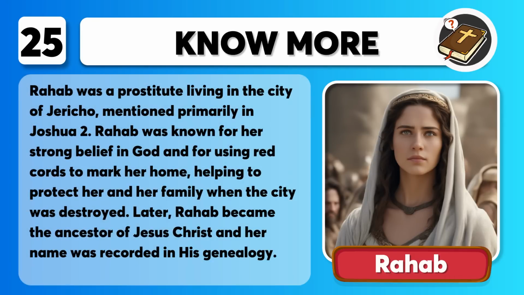That was Rahab. Rahab was a prostitute living in the city of Jericho, mentioned primarily in Joshua chapter 2. Rahab was known for her strong belief in God and for using red cords to mark her home, helping to protect her and her family when the city was destroyed. Later, Rahab became the ancestor of Jesus Christ, and her name was recorded in his genealogy.